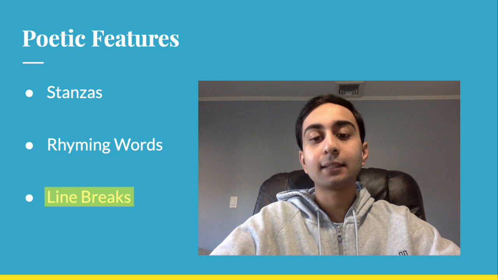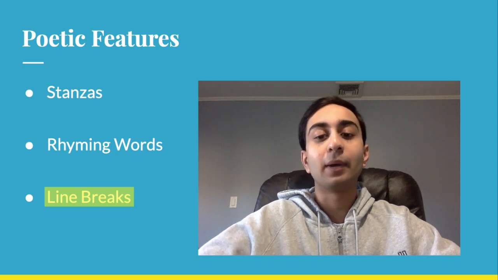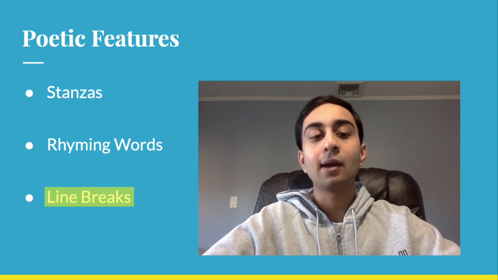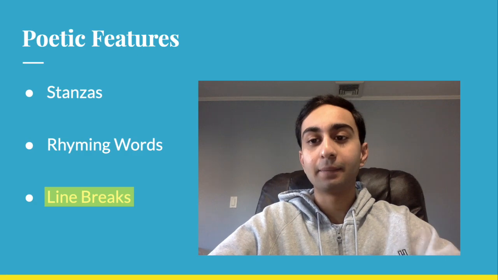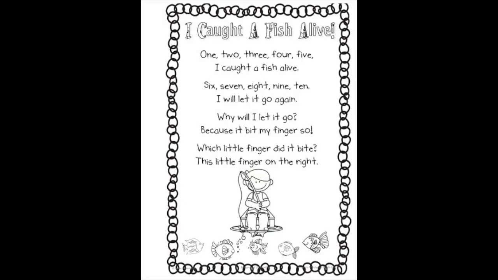And the last poetic feature on my poetic feature chart that we're working on today is line breaks, the point at which a poet chooses to end a line and begin another. I want you to take a few seconds to look at where we have line breaks in this poem. And I want you to think to yourself, why did the poet choose to break the lines at those points? Go ahead. And if you need more time, feel free to pause the video.